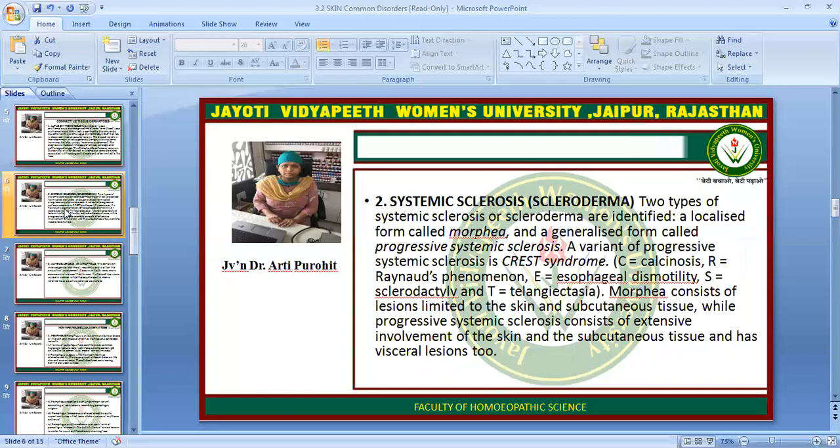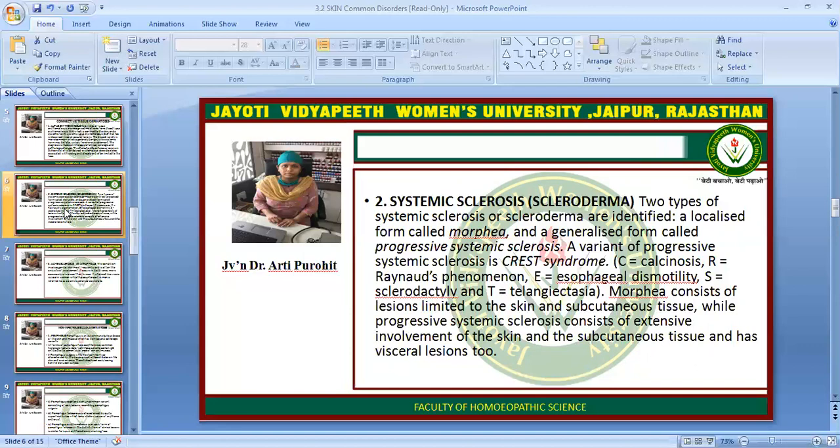Second is systemic sclerosis or scleroderma. Two types of systemic sclerosis or scleroderma are identified: a localized form called morphea and a generalized form called progressive systemic sclerosis. A variant of progressive systemic sclerosis is called the CREST syndrome. C for calcinosis, R for Raynaud phenomenon, E for esophageal dysmotility, S for sclerodactyly, and T for telangiectasia.